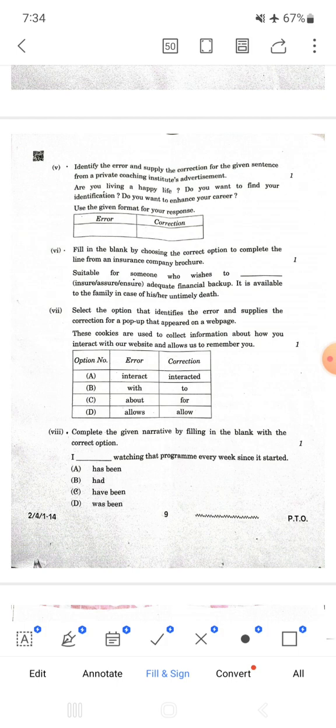The sixth one, the answer is insure, because it's about financial backup and we go with insurance. It comes from the word insurance and it will not be assure or ensure.